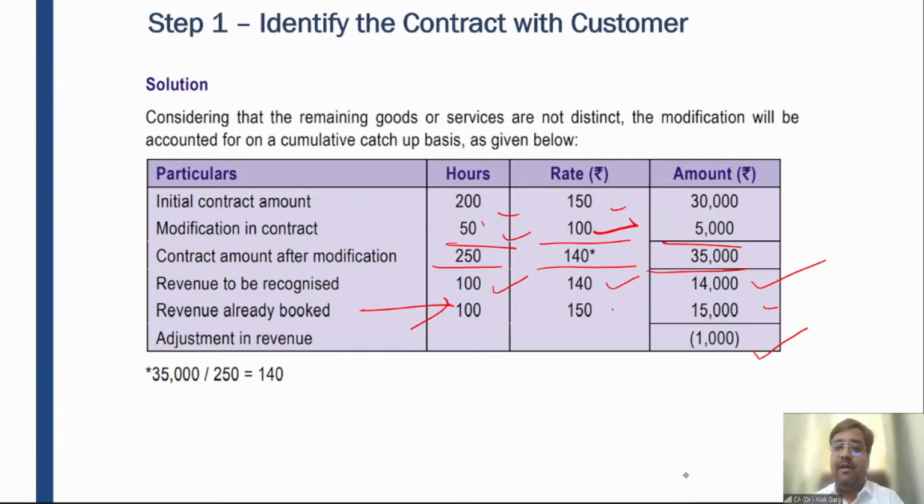So when I'm saying adjustment in revenue, if the contract has been modified within the reporting period, within the year, in that case revenue has to be adjusted in the same year. But for example, if this modification happens after closure of the financial year or after approval, in that case, of course, this revenue has to be adjusted subsequently from the subsequent revenue only.